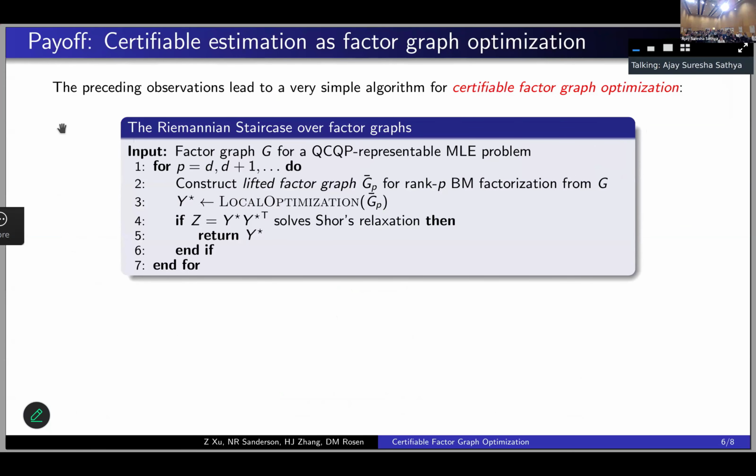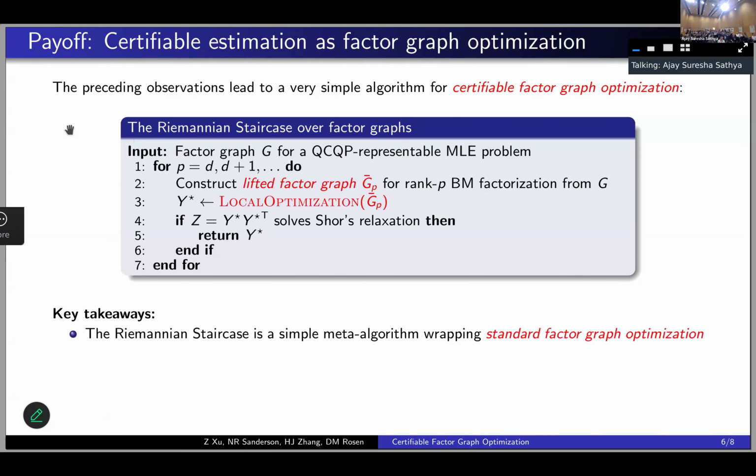Okay, so what these observations get us, the actual practical payoff, is a very simple algorithm for performing certifiable, that is verifiably globally optimal, state estimation inside factor graphs. The method is quite simple. It just consists of repeatedly constructing and solving sequences of these higher dimensional lifted factor graphs that correspond to these Burer-Monteiro factorizations, applying totally standard vanilla factor graph optimization in the usual way that you're familiar with, and then simply checking whether or not the output of those higher dimensional lifted factor graph optimizations in fact correspond to global optimal solutions for your Shor relaxation, which we can do because this problem is convex and therefore its optimality can be checked using the usual KKT conditions.